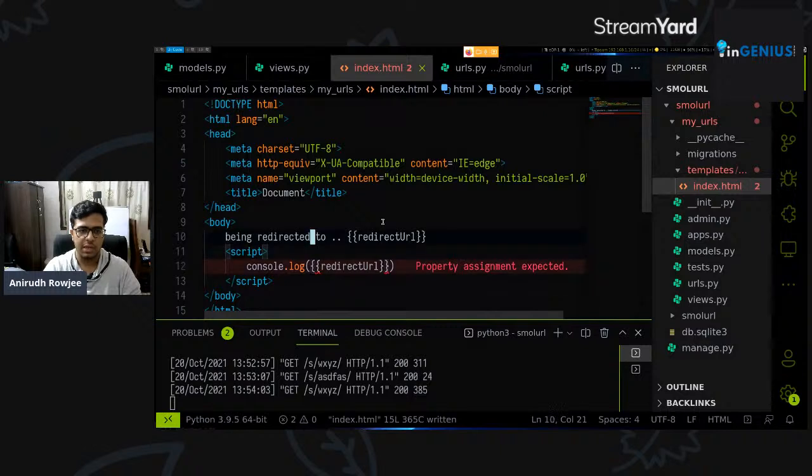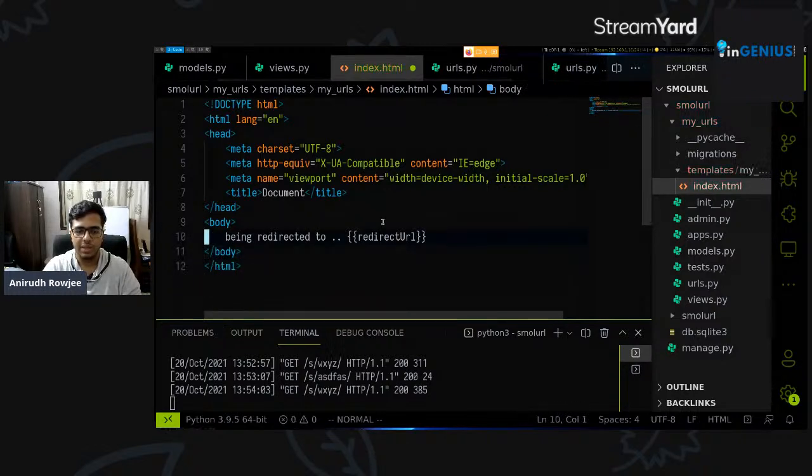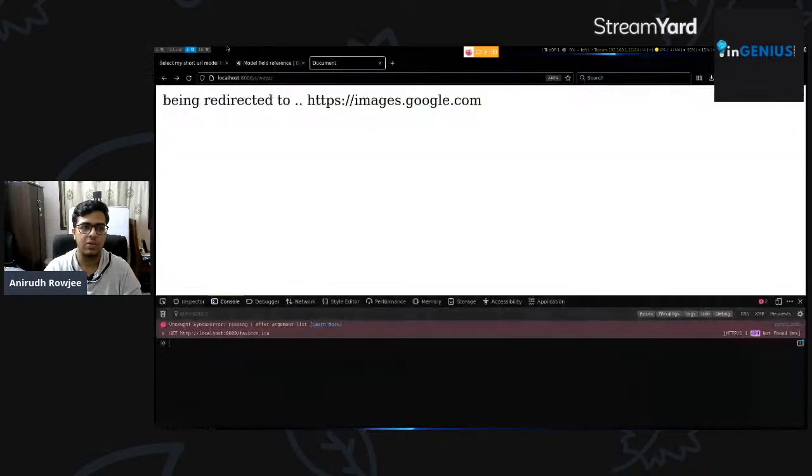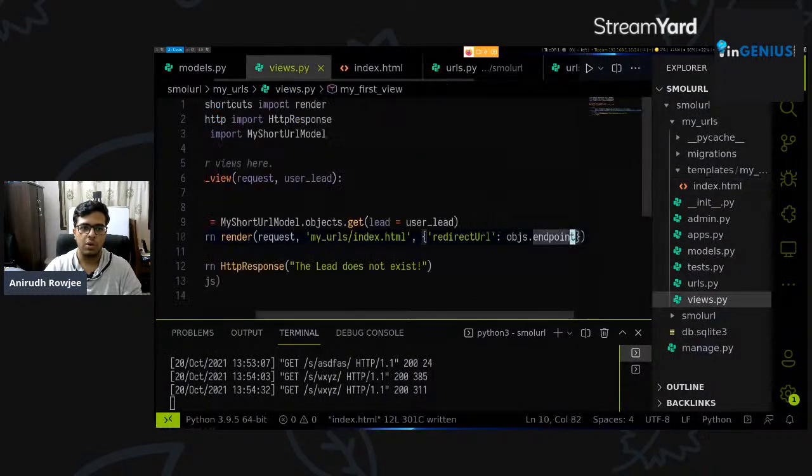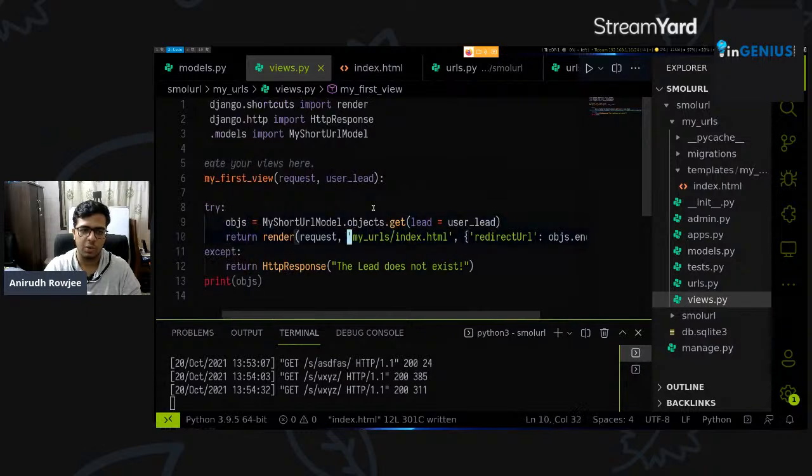So when it comes to interpolating with JavaScript, we need to be a little careful because there's data that's being passed around, and this template syntax isn't exactly quite forgiving. So at this point of time, we'll just have to settle for this being the redirect URL. It's just telling us that it will throw us to the redirect URL. So upon visiting a valid URL, it says being redirected https://images.google.com.